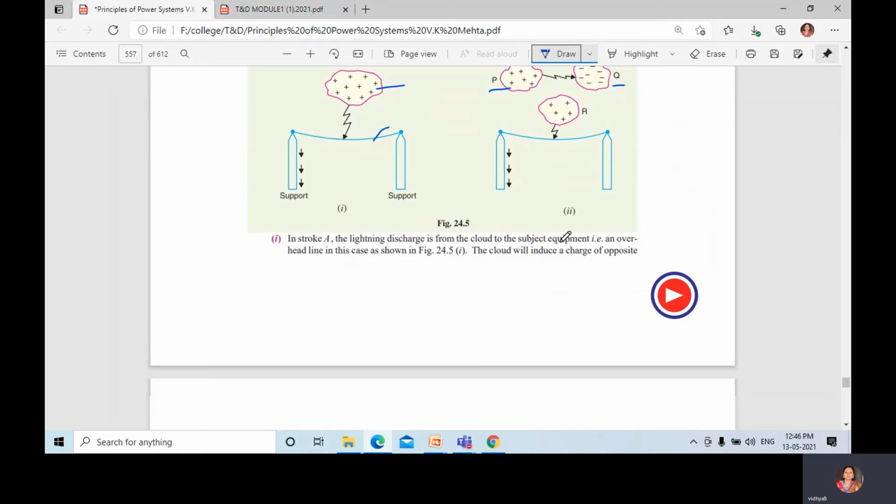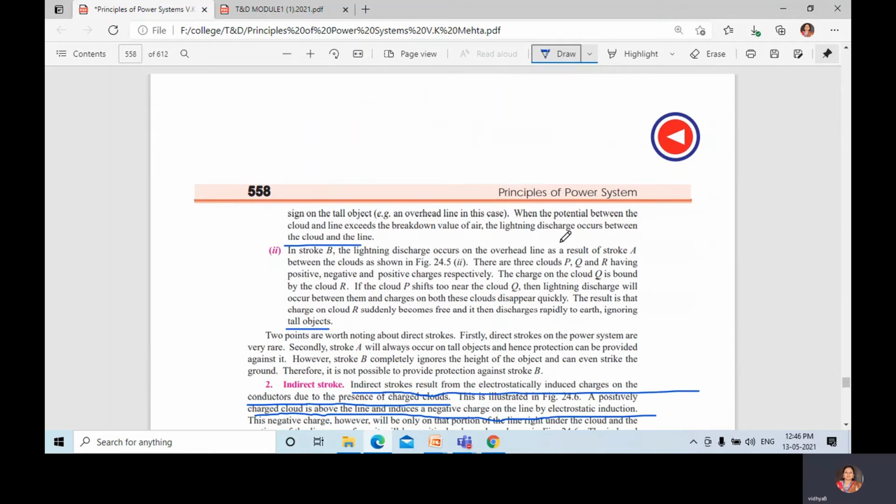Once again I repeat, there are three clouds. You can observe the figure, that is P, Q and R having positive, negative and positive charges respectively. When the charge on the cloud Q is bound by the cloud R, then if the cloud P shifts too near to the cloud Q, the lightning discharge will occur between them and the charges on both these clouds will disappear. Q and P will disappear.